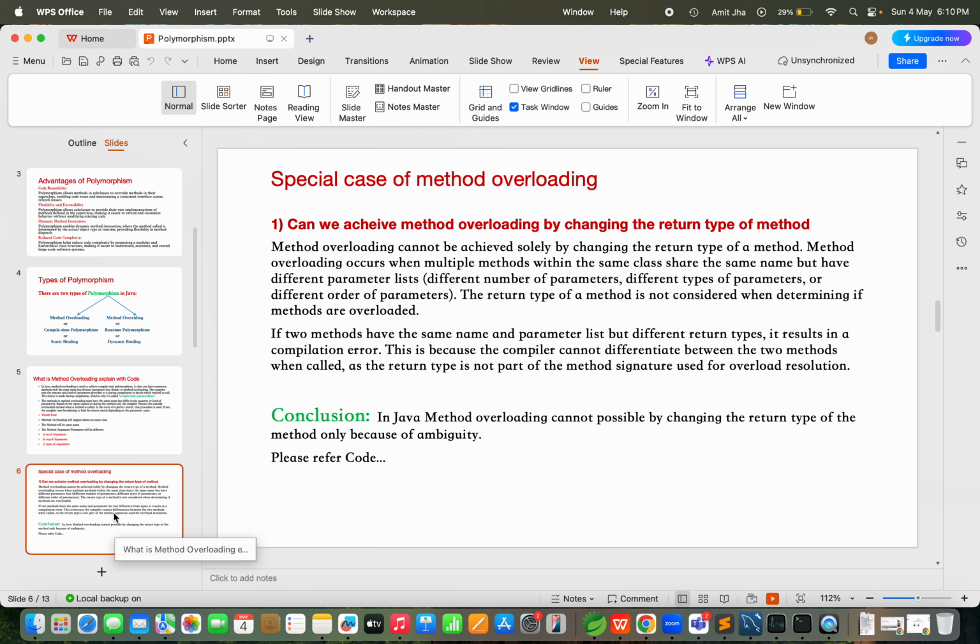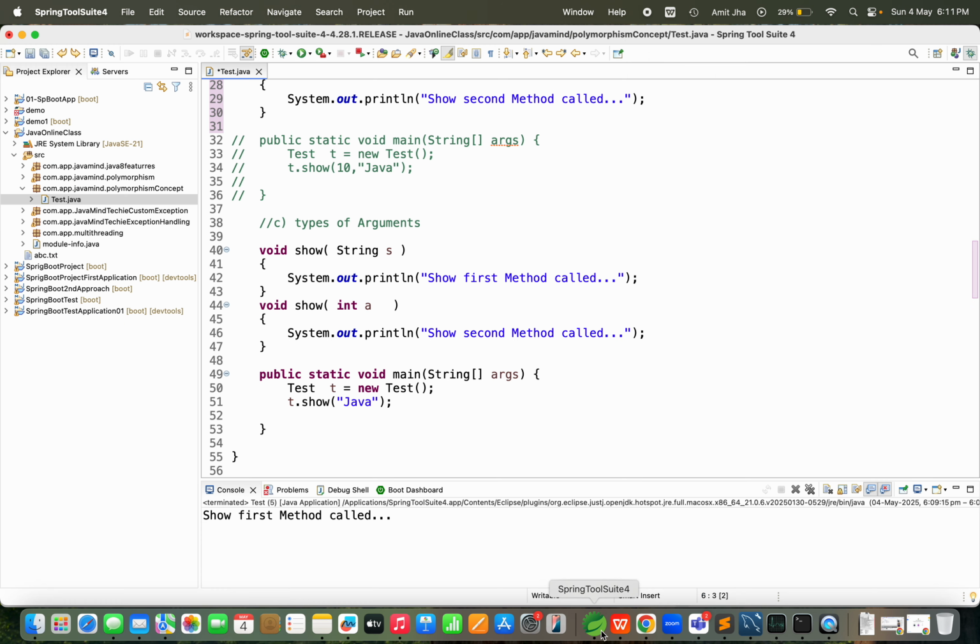As of now, we have already understood what method overloading is. In a class, if you have multiple methods, the method name should be the same but with different parameters. If you perform this operation, that is called method overloading. I am going to explain this with code. So, can we achieve method overloading by changing the return type of a method? Yes or no? Please concentrate.